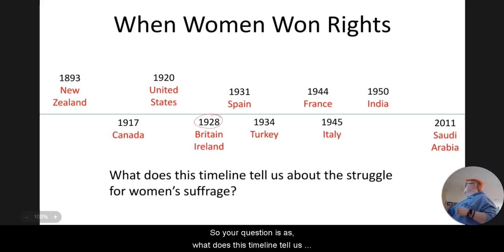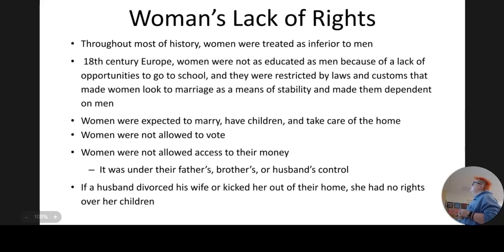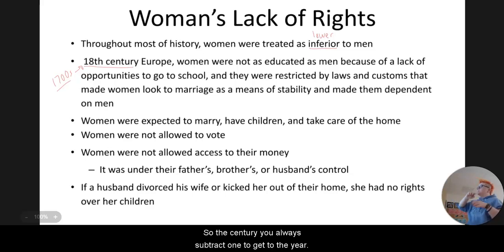So your question says, what does this timeline tell us about the struggle for women's suffrage? Throughout most of history, women were treated as inferior to men. Hopefully we know that the word inferior means lower. In 18th century Europe, when we think about the 18th century, we're talking 1700s. So with the century, you always subtract 1 to get to the year.